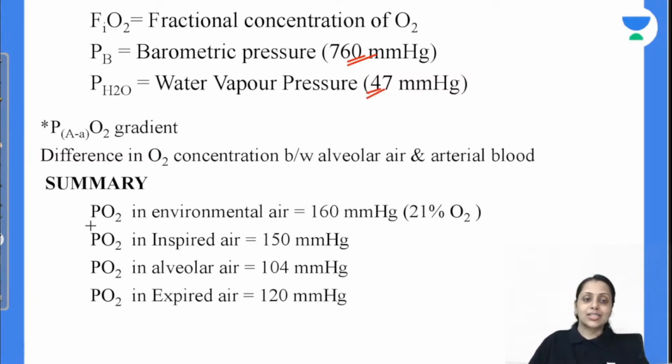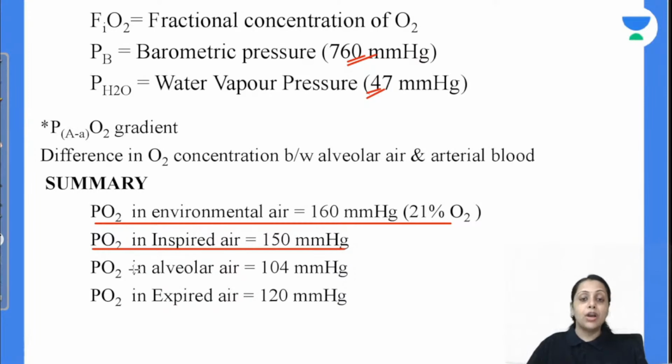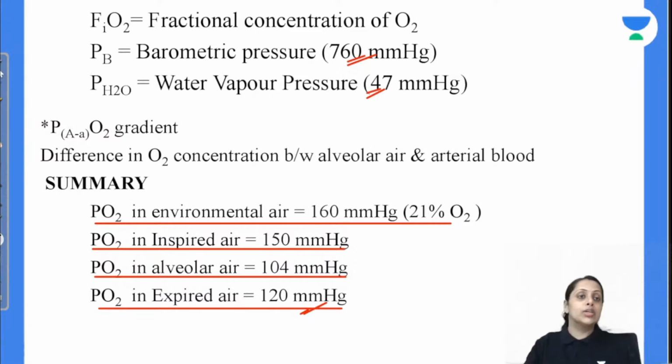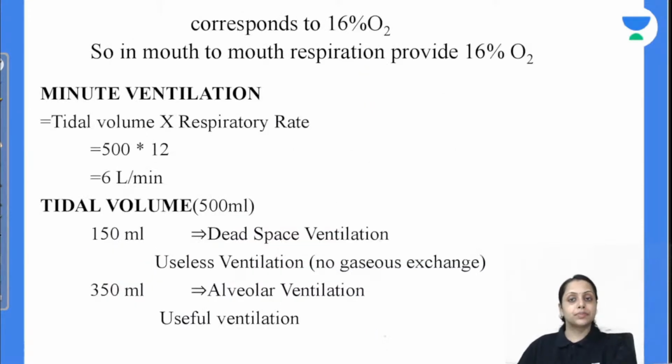ठीक है, दिस इज द समरी। एनवायरमेंटल एयर में ऑक्सीजन का पार्शियल प्रेशर कितना होता है, 160। इंस्पायर्ड एयर में ह्यूमिडिफिकेशन की वजह से it becomes 150। एल्वेलर एयर में it decreases to 104 and expired air it is 120 mm of Hg which corresponds to 16% of oxygen। Means in mouth to mouth respiration we are providing this expired air, so we are providing the 16% oxygen to the patient. Now coming to the next, that is minute ventilation.